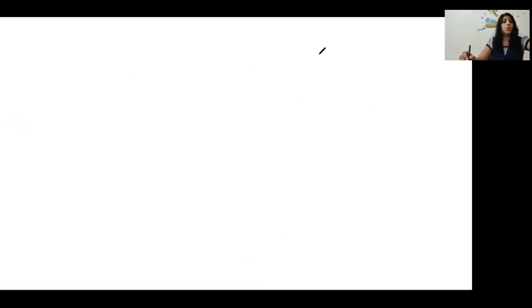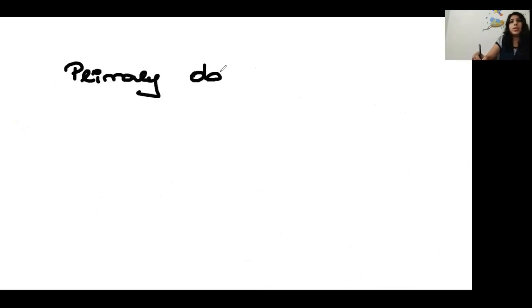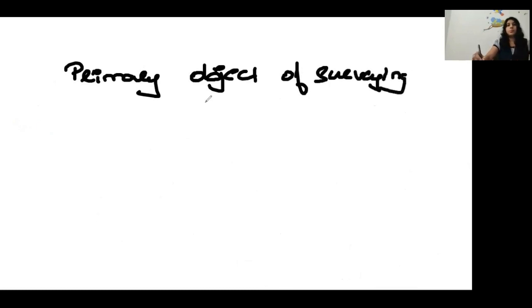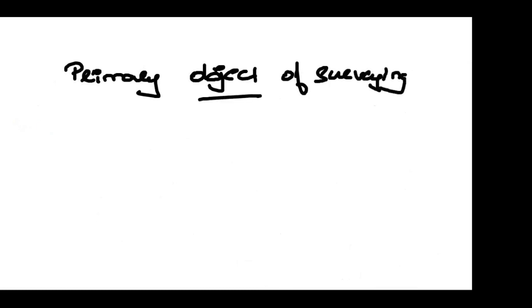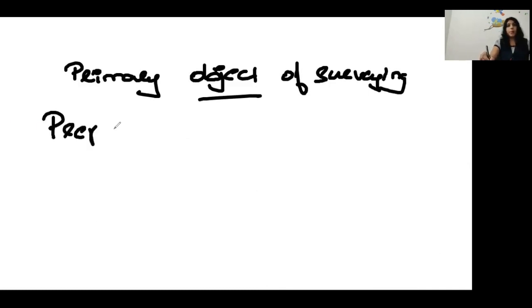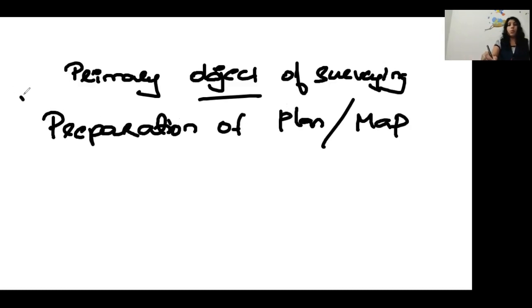Next one, we are going to focus on the primary object of survey. So this is also an important MCQ. What is the primary object of survey? The primary object of surveying is the preparation of plan or map. This is the most important question. Okay, primary object of survey, preparation of plan or map.